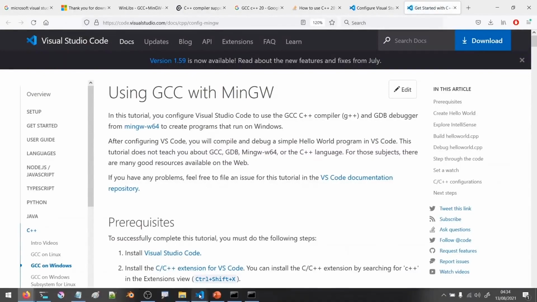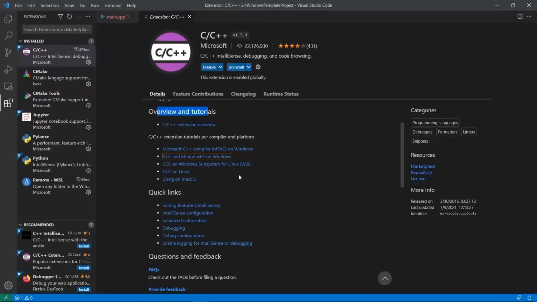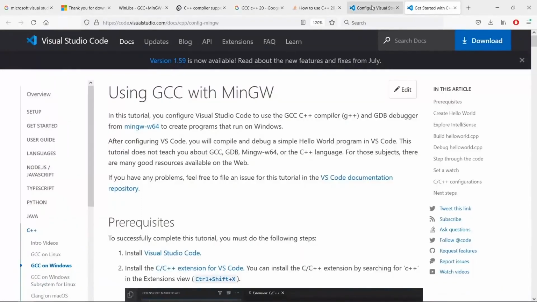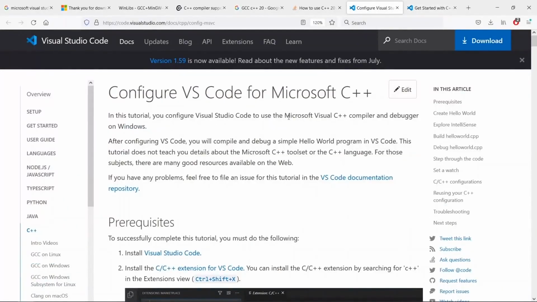And let's see what else we have. We can come back to here, and we can see how to use this with GCC on Linux or Clang on a Mac. You can really choose whatever is relevant for your operating system. But in this case here, we are just using the Windows operating system. So we're going to see how to use this with the MinGW compiler that we just installed.